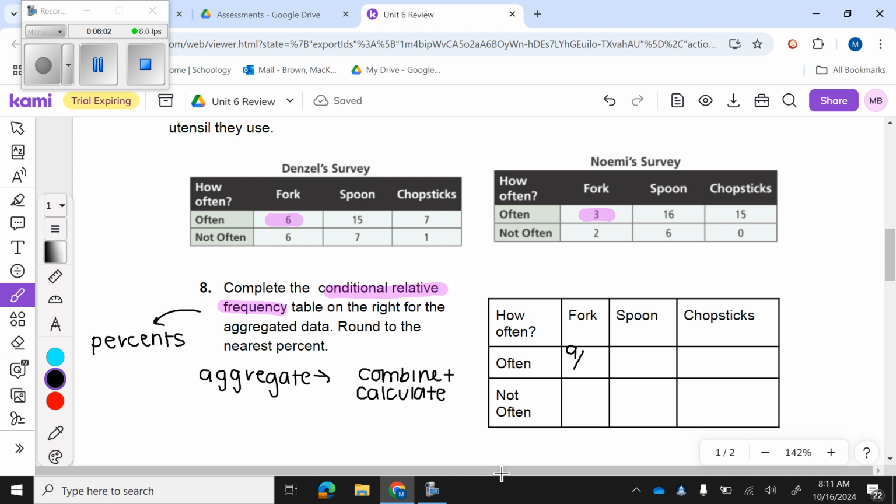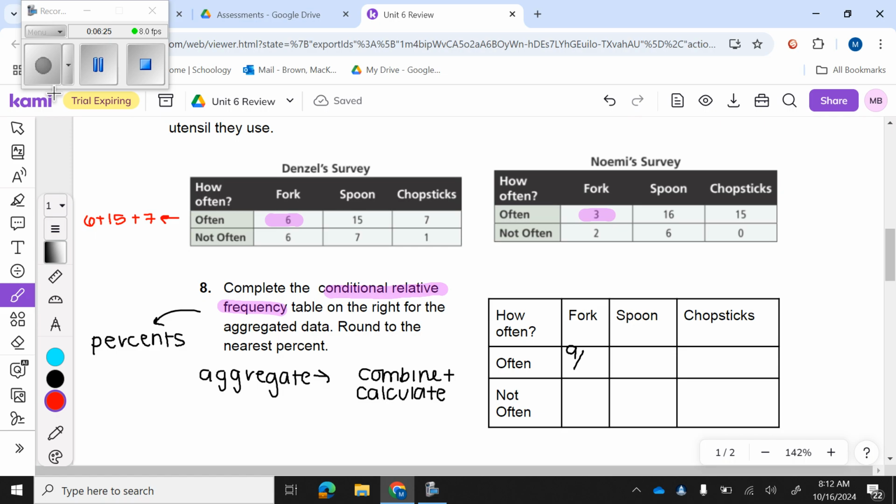Out of, I need the total amount of people, sorry, not the total amount of people in the survey, the total amount of people who eat rice often. So to figure out the total amount of people who eat rice often, I'm going to have to do 6 plus 15 plus 7, okay, because that's from Denzel's survey.